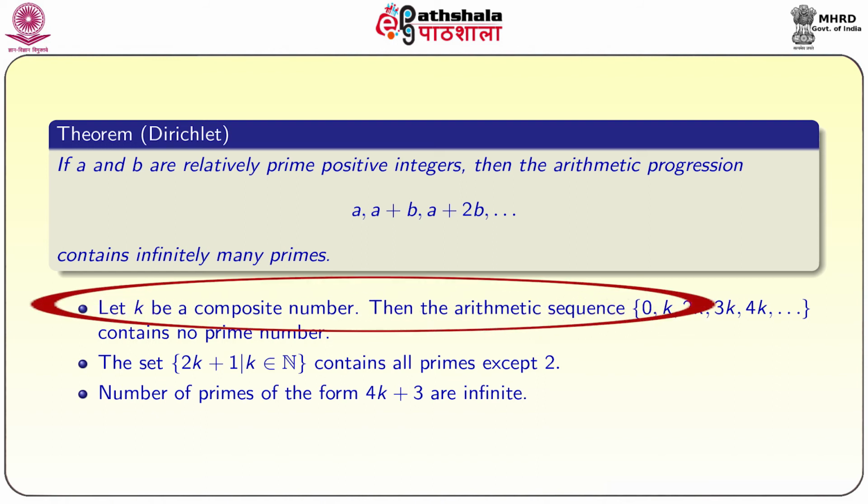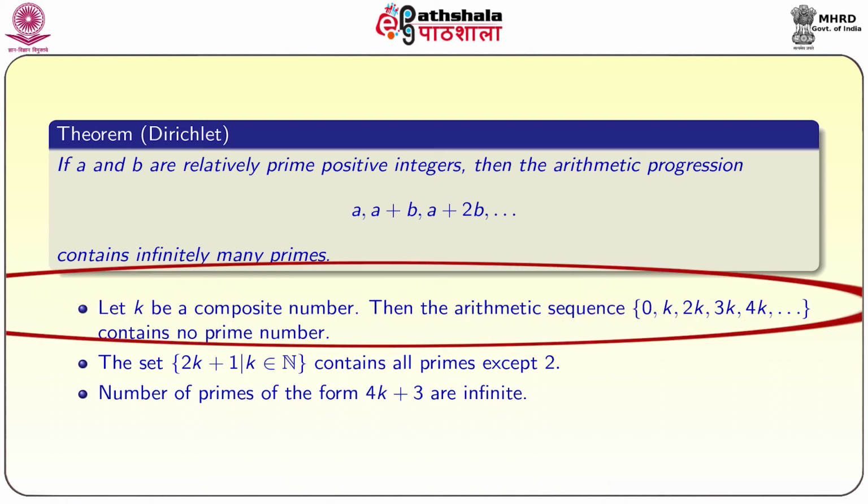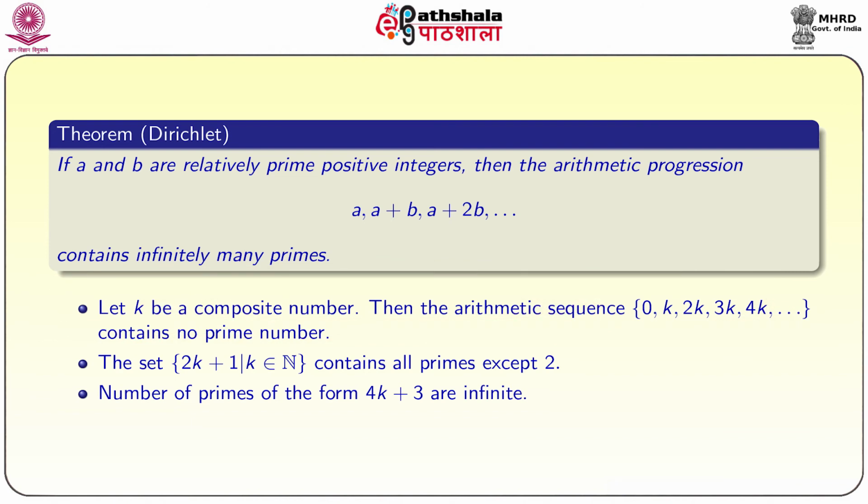Let k be a positive composite number, then the arithmetic sequence 0, k, 2k, 3k and so on contains no prime number. So, this is the reason we need a and b to be relatively prime in Dirichlet's theorem. The set 2k plus 1 contains all primes except 2. 2k plus 1 is nothing but the set of all odd numbers. So, it contains all primes except 2. The number of primes of the form 4k plus 3 is infinite. Now, we will see the proof of this result.